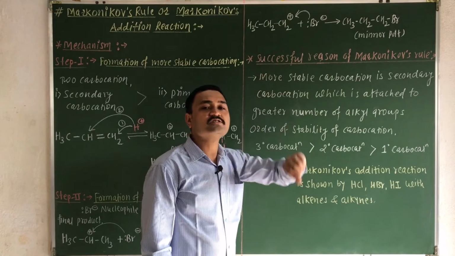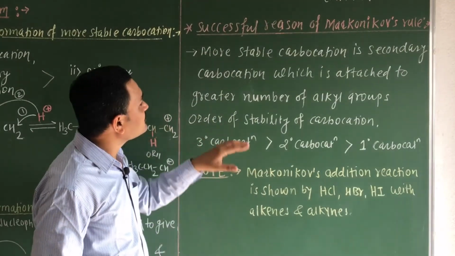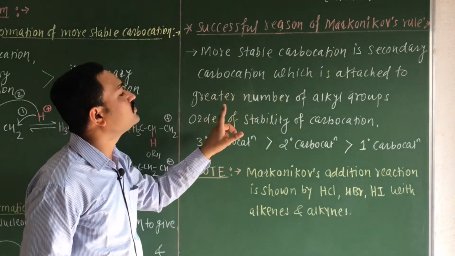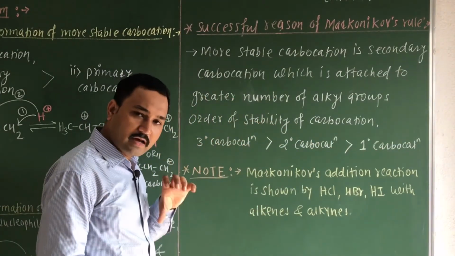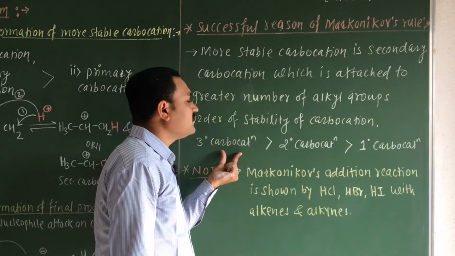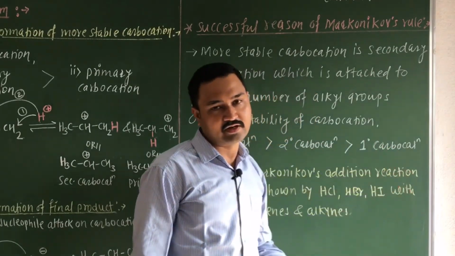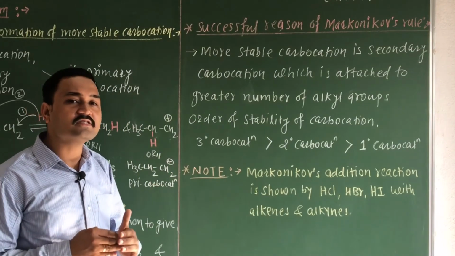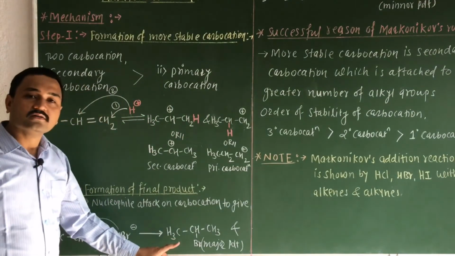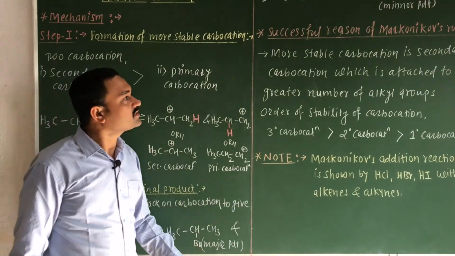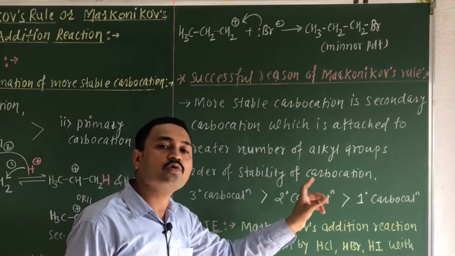Now what is the successful reason behind the Markovnikov rule? Remember, the more stable carbocation is the one attached to the greater number of alkyl groups. If we consider the stability order of the carbocations, remember the tertiary carbocation is more stable than the secondary carbocation, and the secondary carbocation is more stable than the primary carbocation. So if the intermediate is stable, then obviously the product which we obtain will be more stable, and that's why here this secondary carbocation gives the major product rather than the primary carbocation, which gives the minor product. So this is the success of Markovnikov's rule.